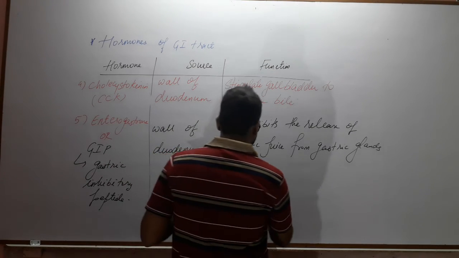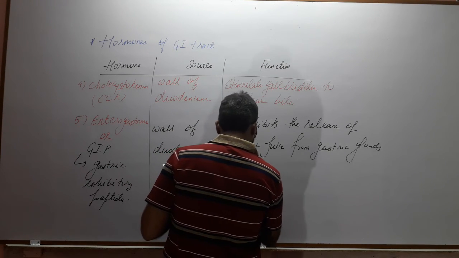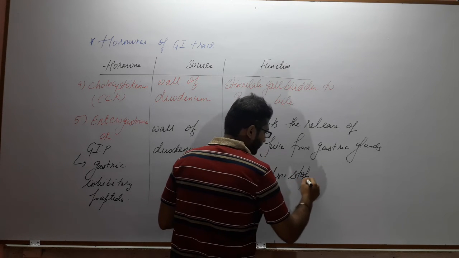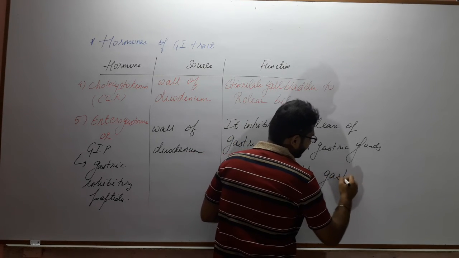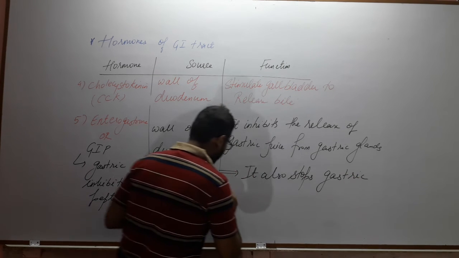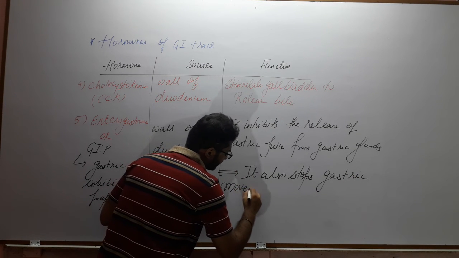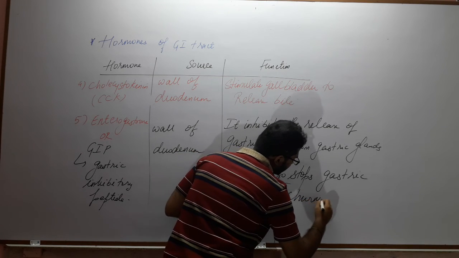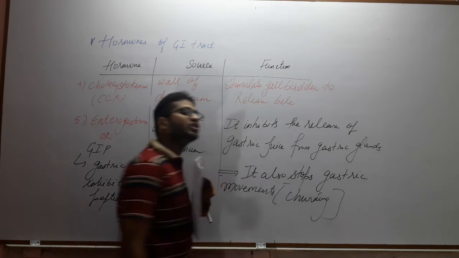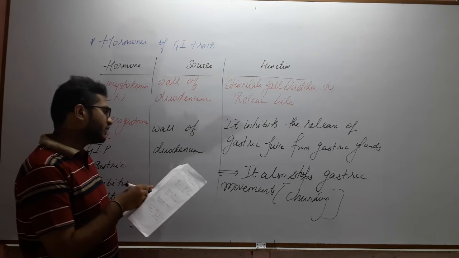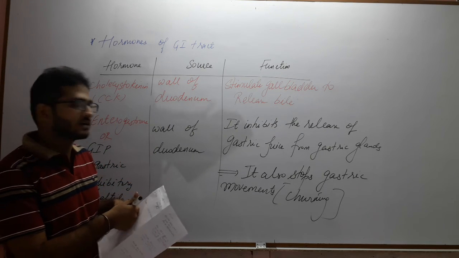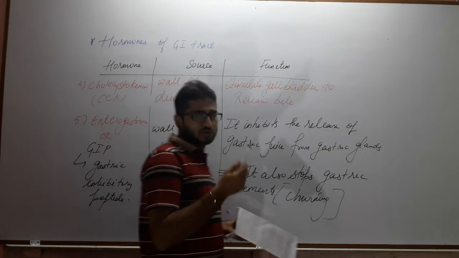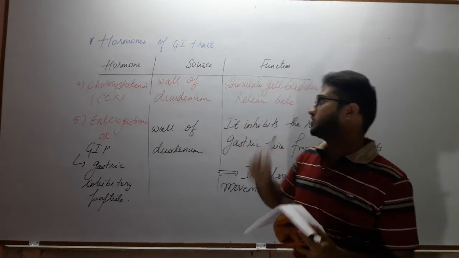It also stops gastric movements, in simple language the churning of food in the alimentary canal. So these are the five major hormones which are important in digestion.